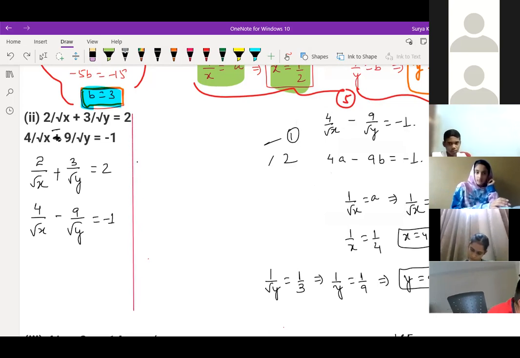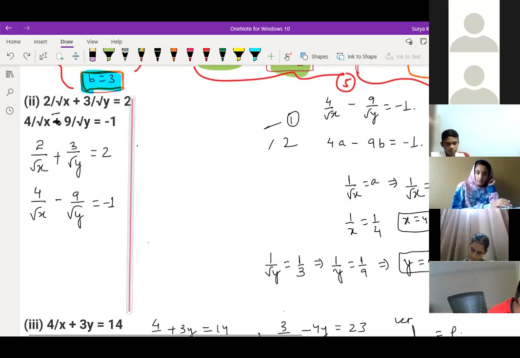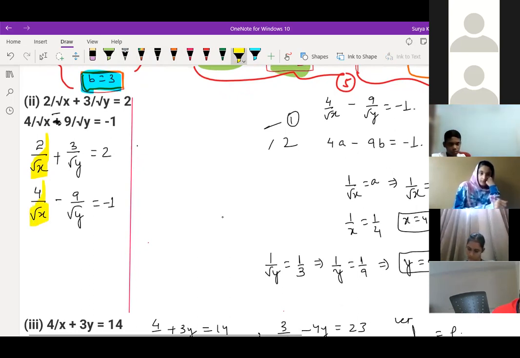I'm asking you to make it easier. Tell me, can you tell? No, sir, I don't know. See here, in both the equations, what is common? See 1 by root x and here also 1 by root x. Can you see this? Here see 1 by root y and here also 1 by root y. Can you see, Guru Bani?